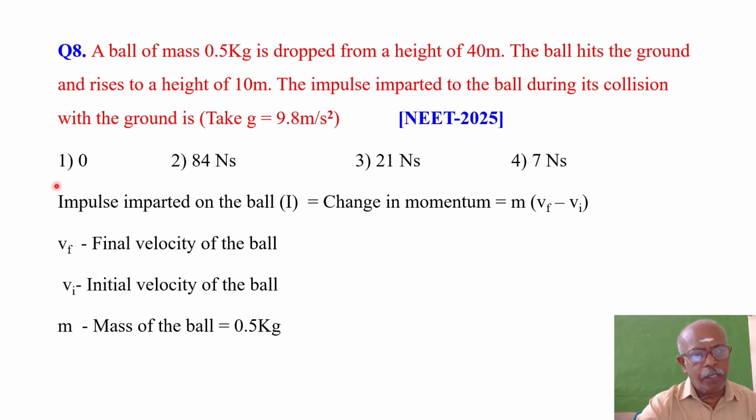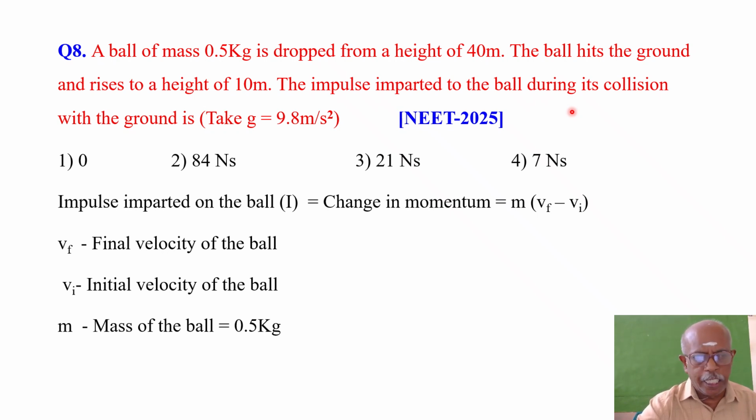That is the question. You are given 4 options. Number 1, 0. Number 2, 84 Newton second. Newton second is the unit of impulse, is it not? That you know very well. So option C, 21 Newton second, and option 4, 7 Newton second. Which one is the right answer? You have to find it out. So this question has been asked in the NEET examination in 2025. That is this year. Okay, that's all.